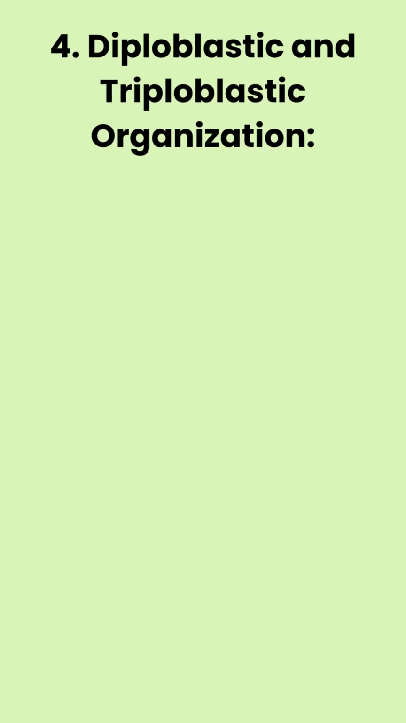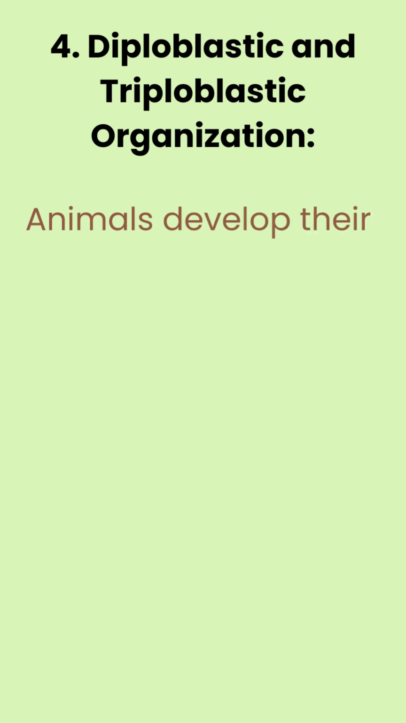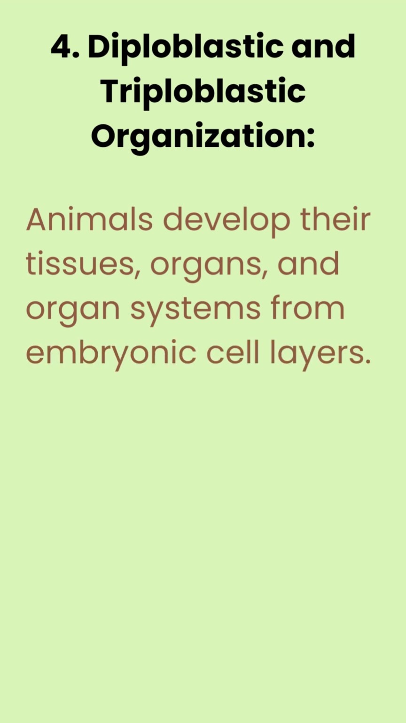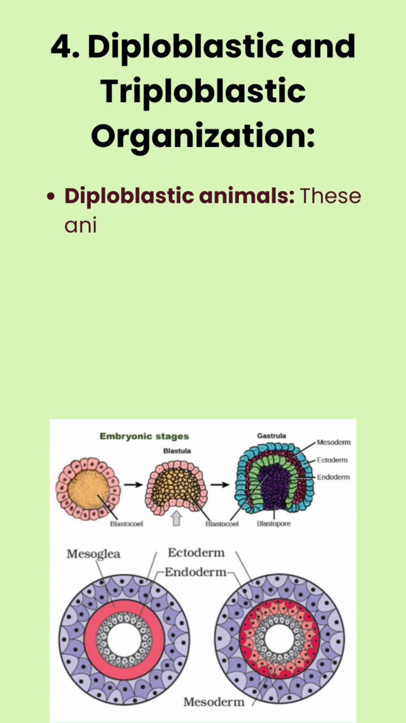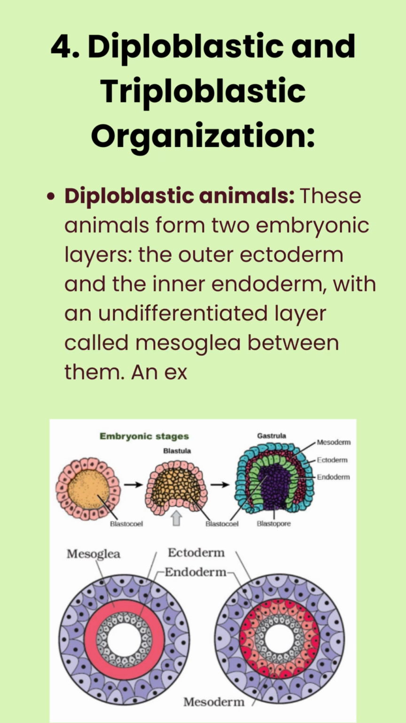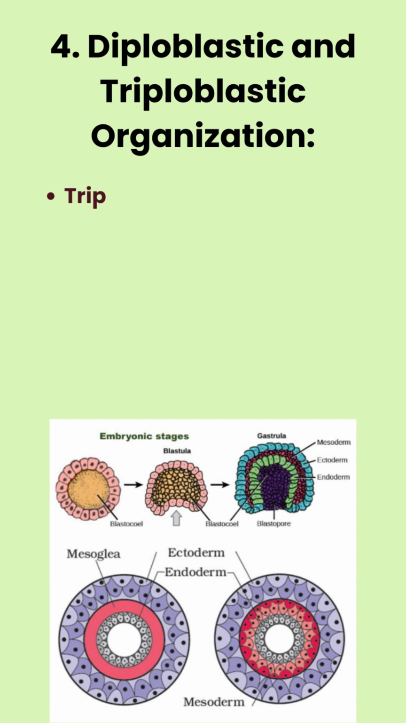Diploblastic and triploblastic organization. Animals develop their tissues, organs, and organ systems from embryonic cell layers. This leads to the classification of animals into 2 categories: diploblastic animals. These animals form 2 embryonic layers, the outer ectoderm and the inner endoderm, with an undifferentiated layer called mesoglea between them. An example is the phylum Coelenterata.